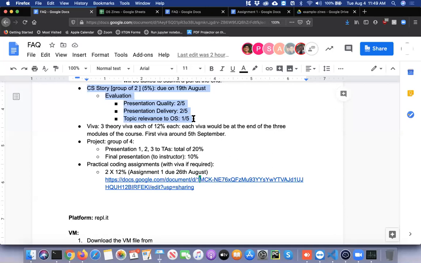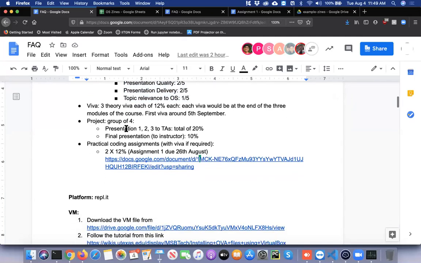In the previous offerings, we used to do this in a physical setting, in the sense that a student would send me their slides and I would show them at the start of the lecture. The students would be presenting it live. But given the virtual constraints, you'll have to pre-upload this. And again, we'll be providing some suggestions on this.